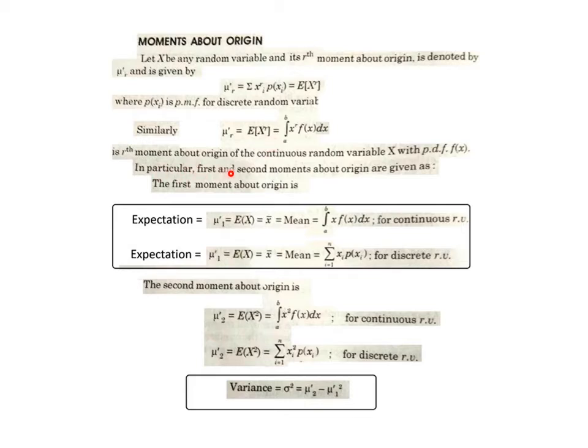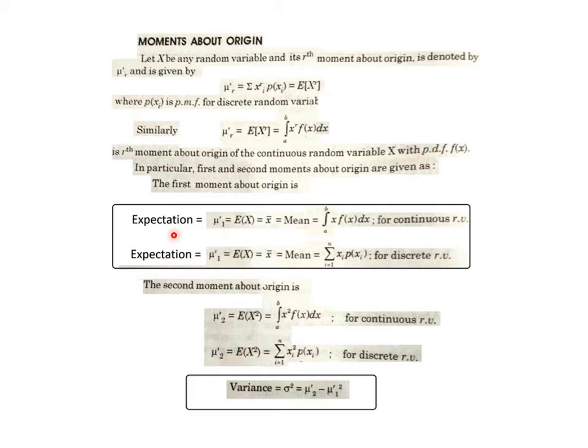In particular, if we wish to know the first and second moments about origin, whether for a continuous or discrete random variable, then for the first moment we substitute r equals 1 in the formula, for the discrete case or the continuous case. What will happen? Mu r dash becomes mu1 dash, the expectation of x, with r equal to 1, and the expectation of x, or mu1 dash, is nothing but the mean.